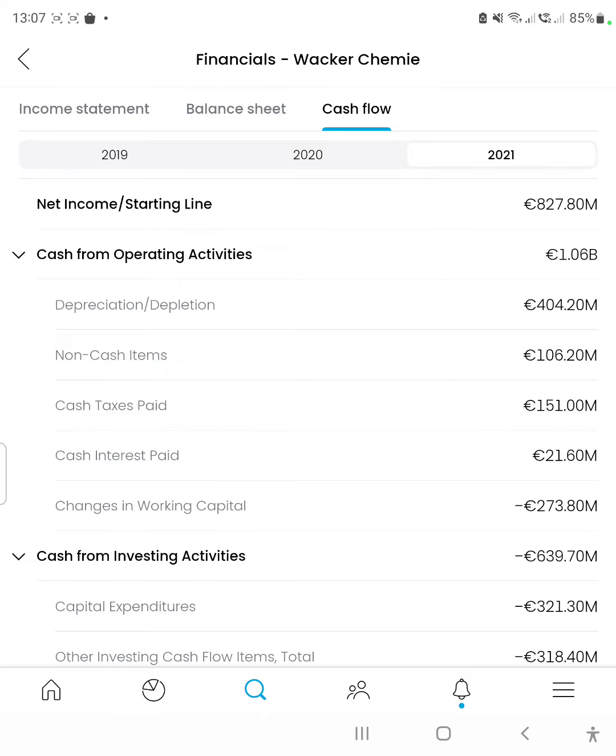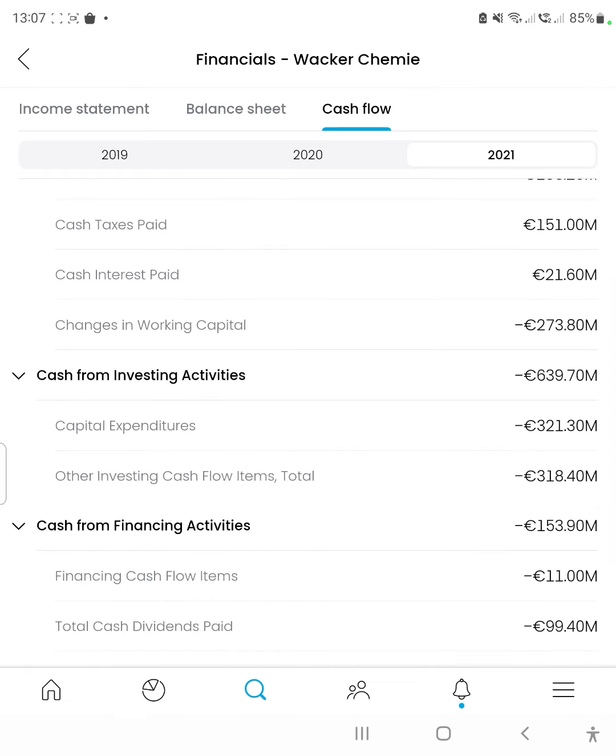The cash flow from operating activities was 1.06 billion euros. The cash flow from investing activities, which is almost always a negative figure, was 639 million euros negative. 321 million euros, about half of that, was spent on capital expenditures, as we saw in the balance sheet, whereby the asset size was increased quite substantially, and the rest of the cash flow from investing activities was spent on other cash flow items.